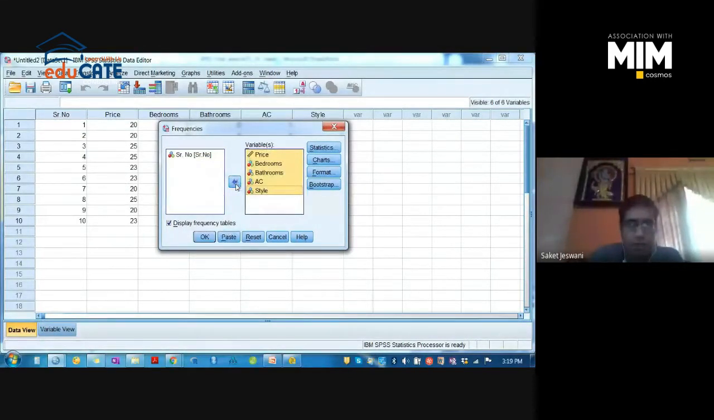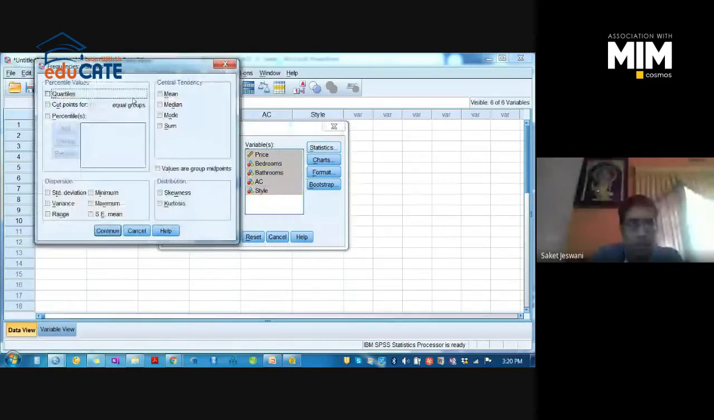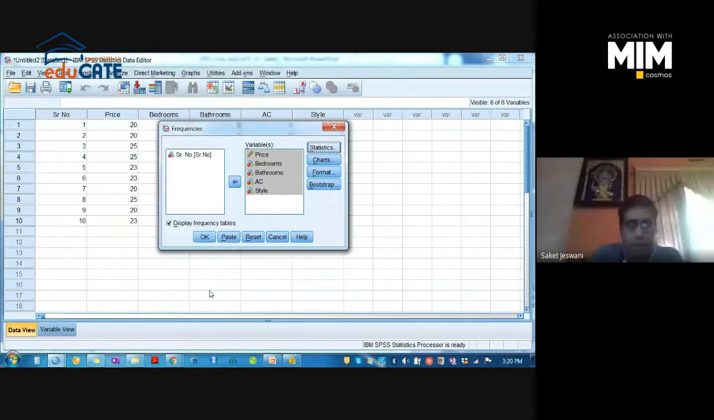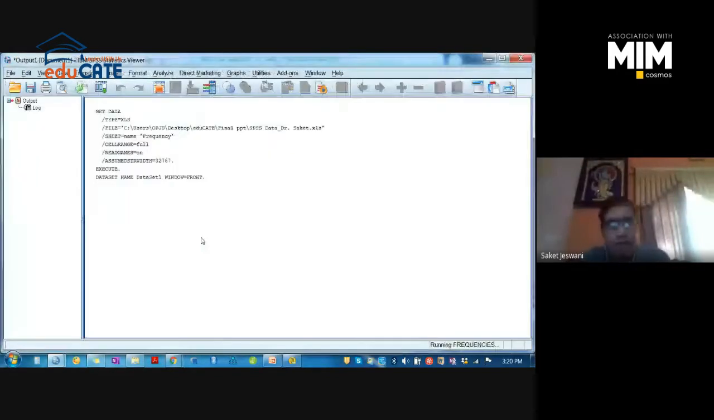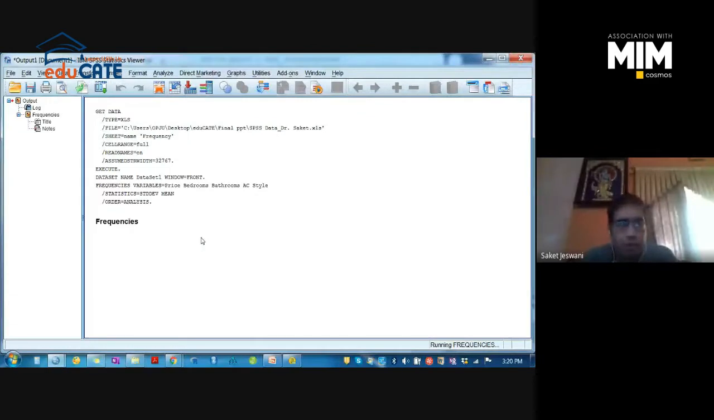Shift to variable column. You can check mean and standard deviation if required. There is no use actually. Ensure display frequency tables is checked and just click on OK. The results you will get in the output window.